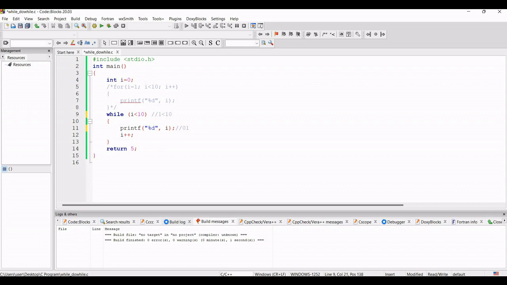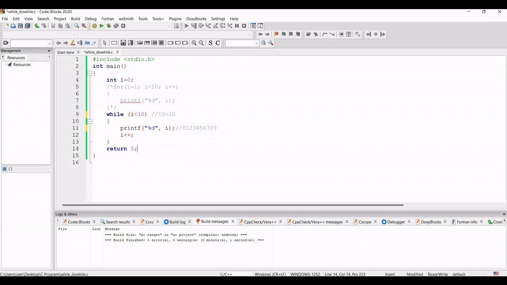Then it will check if 2 is less than 10. So in this way 2 will be printed, 3, 4, 5, 6, 7, 8, 9 will be printed. After printing this, the value of I is 9, at that time it will increment it by 1. So the value of I will be 10. At that time it will go inside this while loop and will check if 10 is less than 10. So this condition will be false, so it will come outside this while loop and the return statement will be executed.